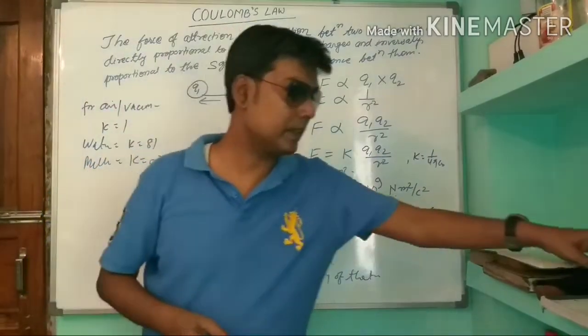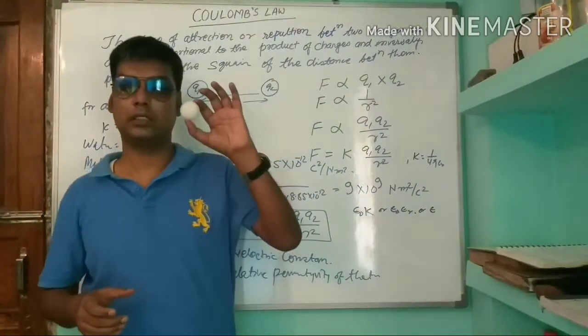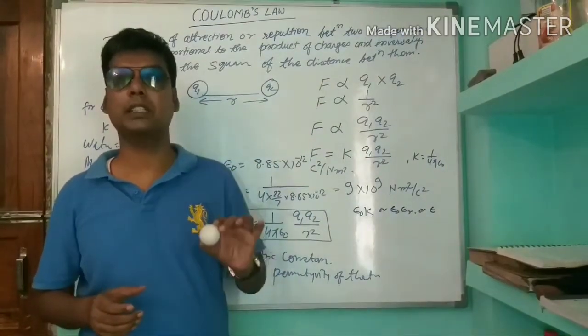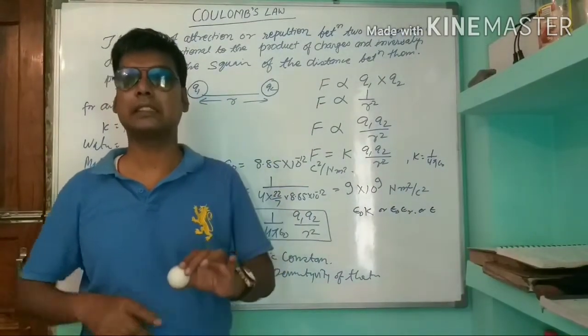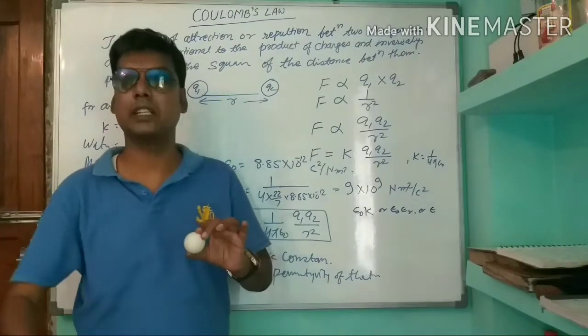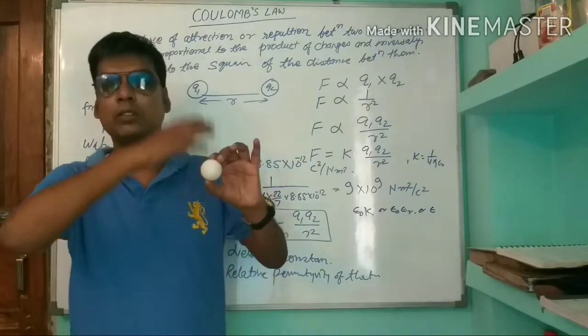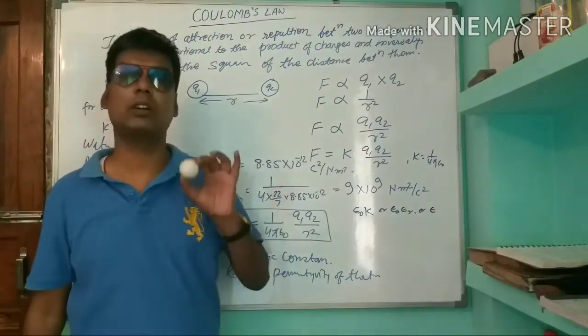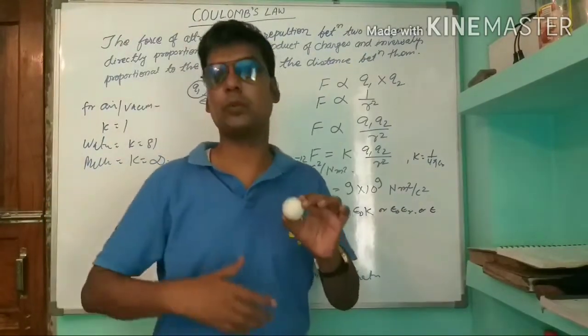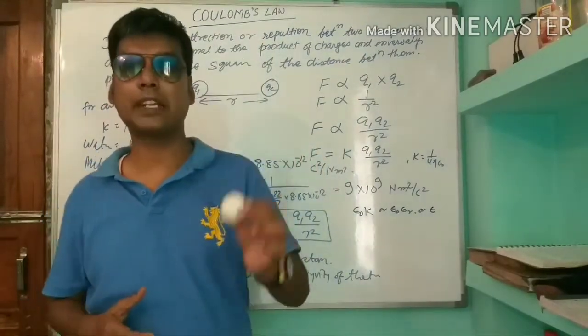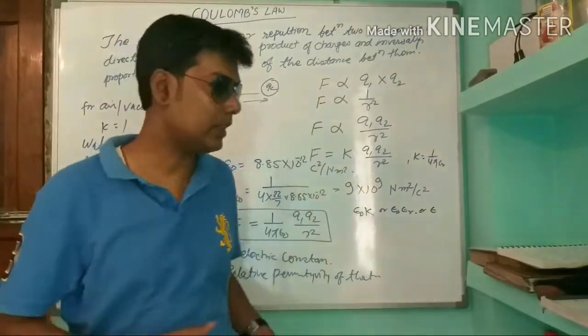Practically, the force of attraction or repulsion between two objects acts at a certain distance. The area around the charge is called the electric field, the field where we can experience force of attraction or repulsion.